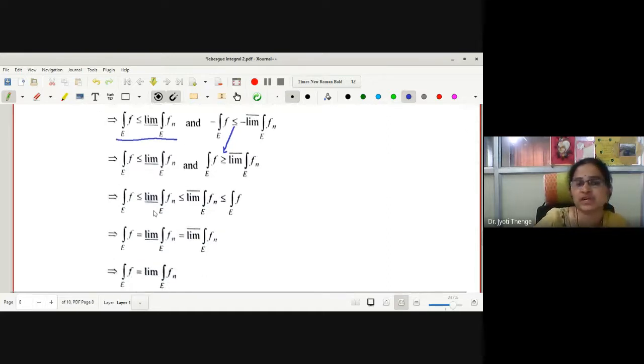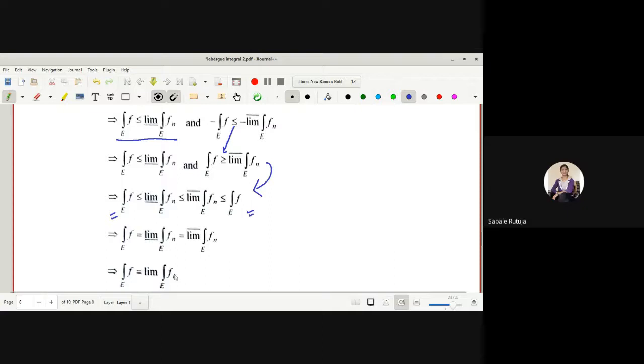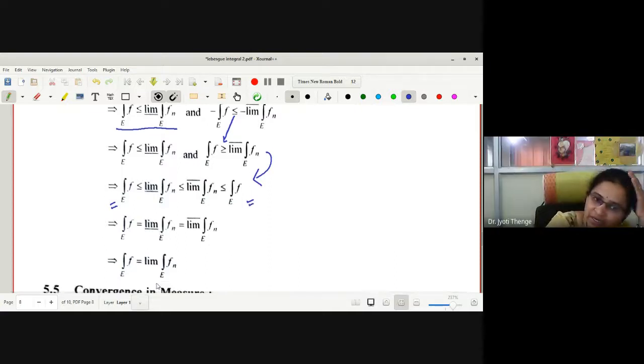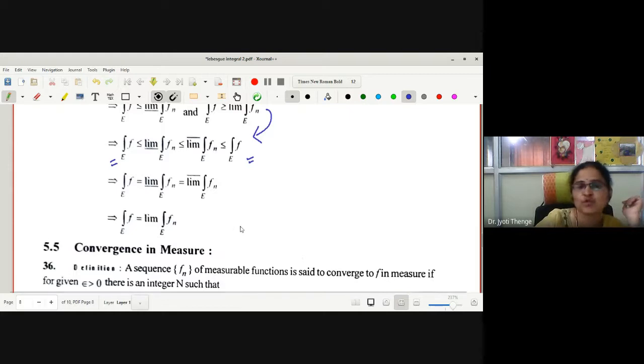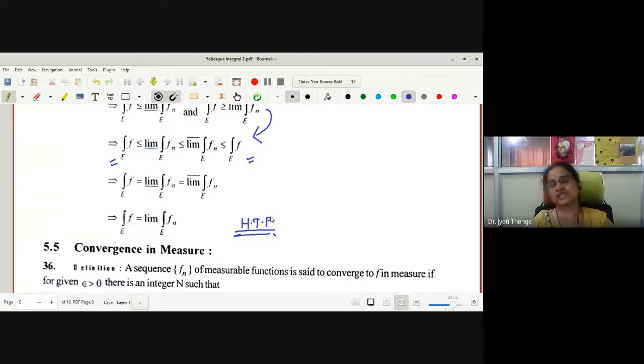What is the relation between limit inferior and limit superior? We know. If I combine the two inequalities, we have the end parts equal. Therefore, may I say all the three terms are equal? Hence, integration F is the limit of integration Fn. Hence, the proof of the generalized Lebesgue dominated convergence theorem. The proof is very similar to the Lebesgue convergence theorem. If you have a difficulty up to this, you can ask me.